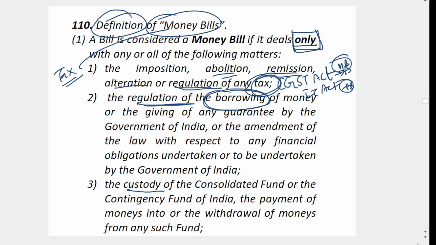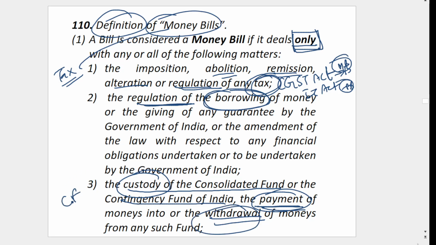Then the custody of the Consolidated Fund and the Contingency Fund, payment of monies into that fund, and withdrawal of monies from that fund. So here, custody, payment and withdrawal of two funds: the Consolidated Fund of India and the Contingency Fund of India. Anything related to that is also a money bill.